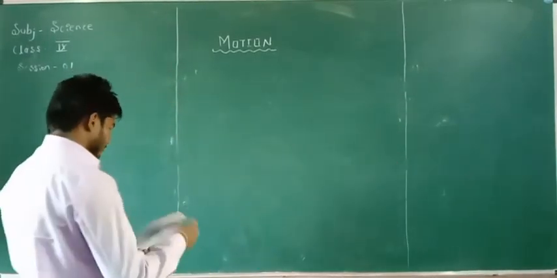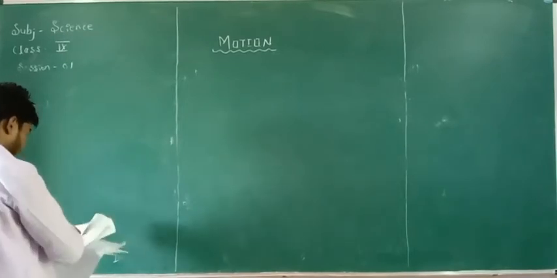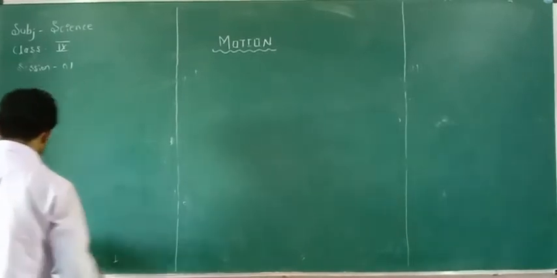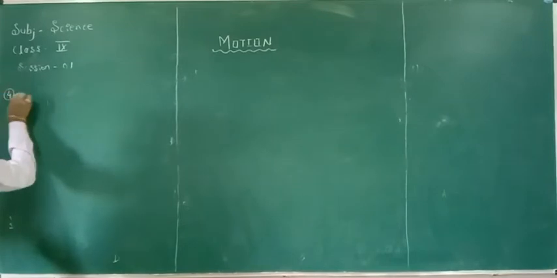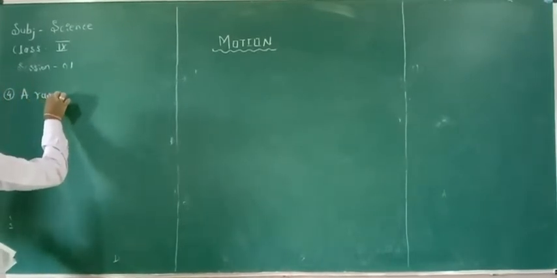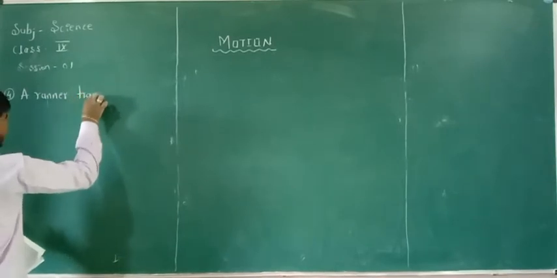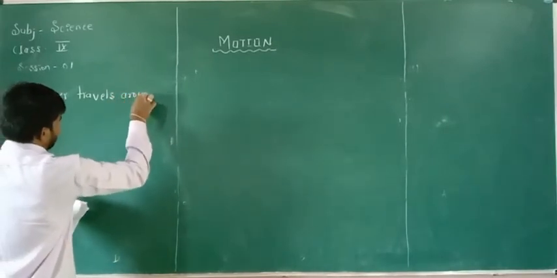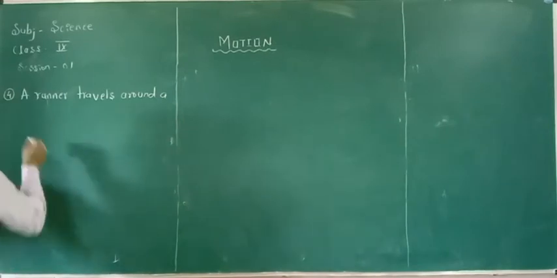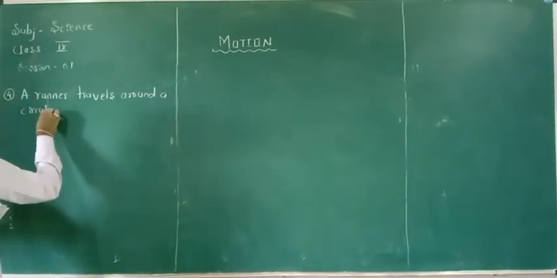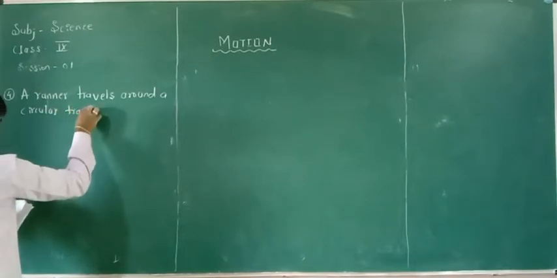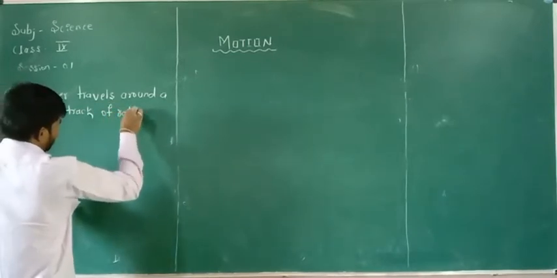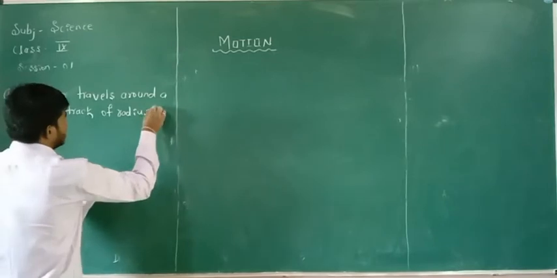Another example. A runner travels around a circular track of radius 70 meter.